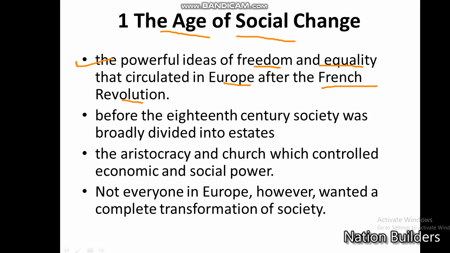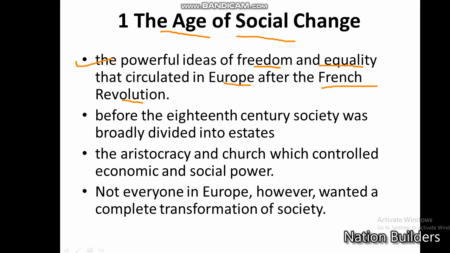In many parts of the world, including Europe and Asia, new ideas about individual rights and who controls social power began to be discussed. These ideas of power sharing were discussed not only in Europe but in Asia also.